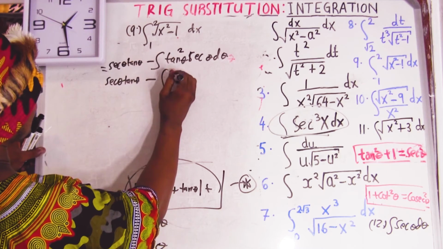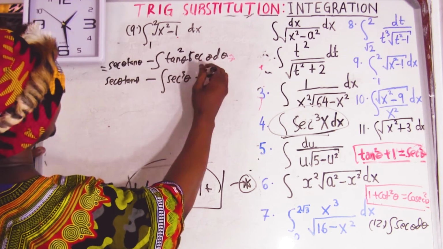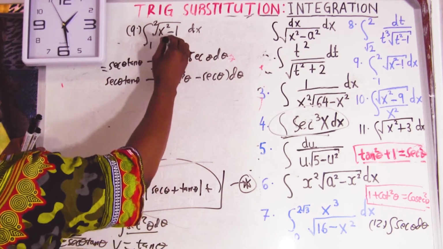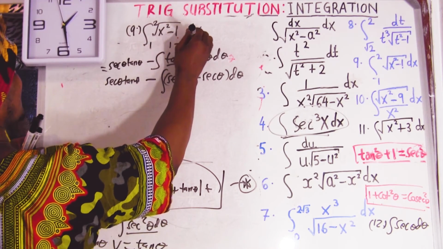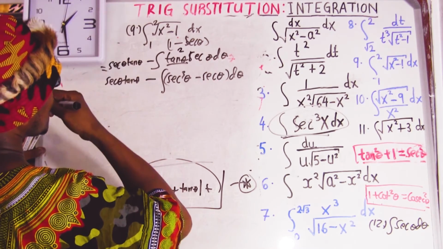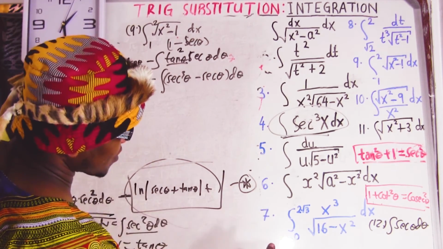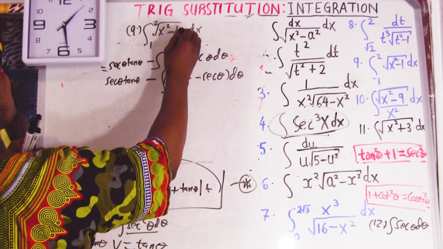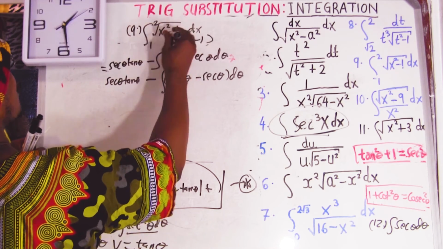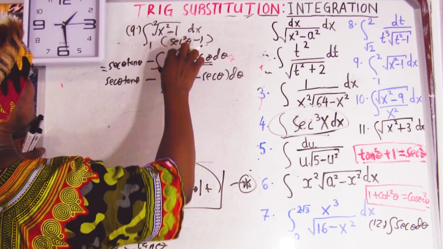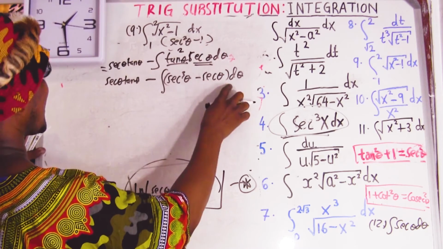When you multiply, it's going to be sec cube minus sec.